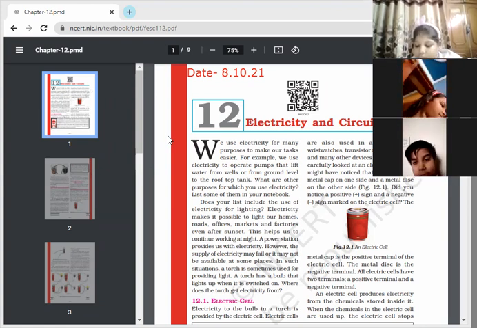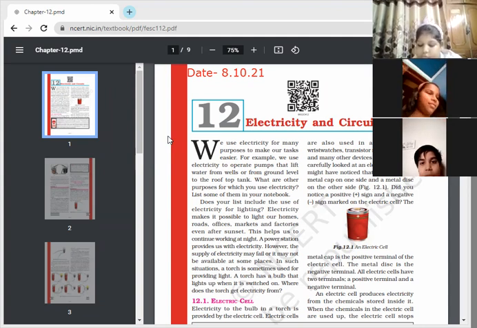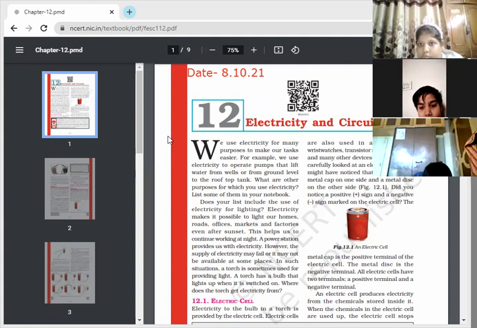So we are starting with a very small part, that is an electric cell. What is an electric cell and how can we make different circuits? The simplest circuit, if you want to make, you need two or three things. One is a cell, wires, and a bulb to glow. A very small bulb, maybe somebody has one at home, or any small LED.